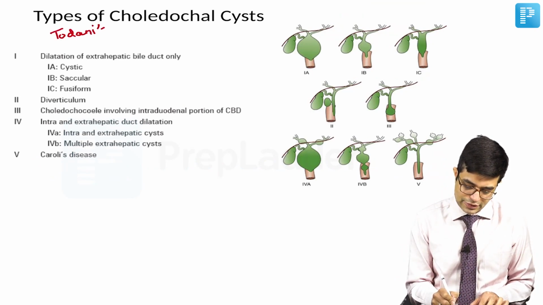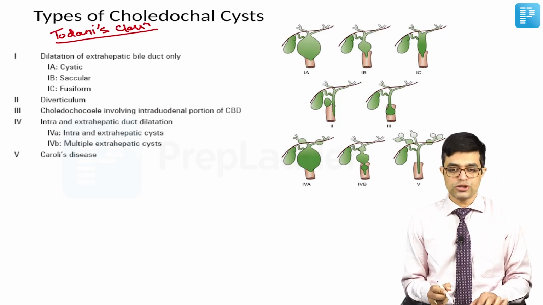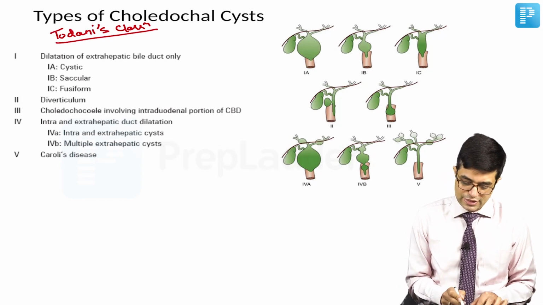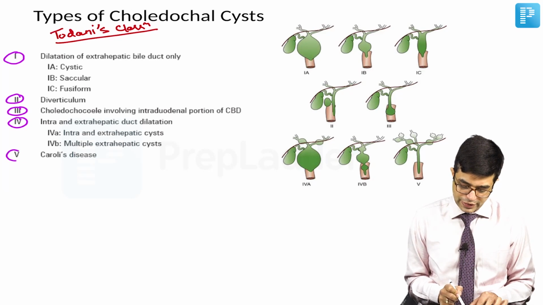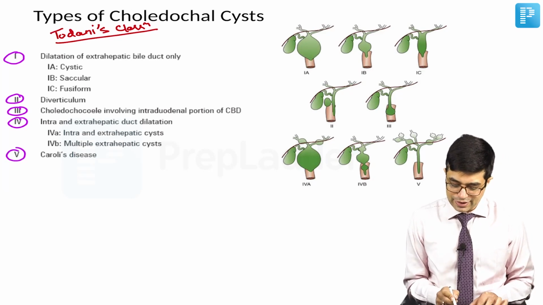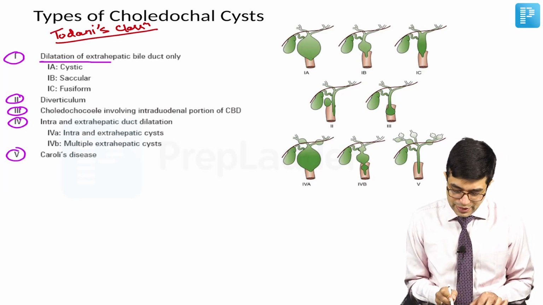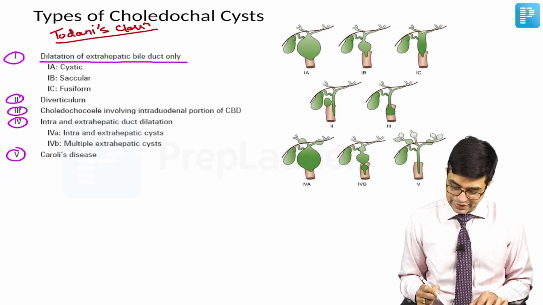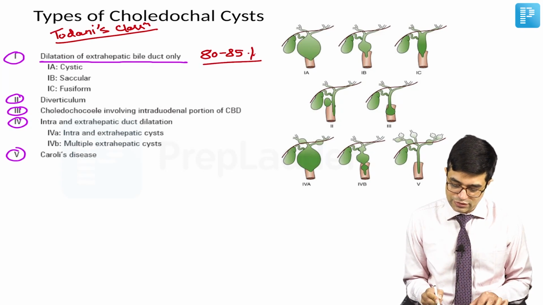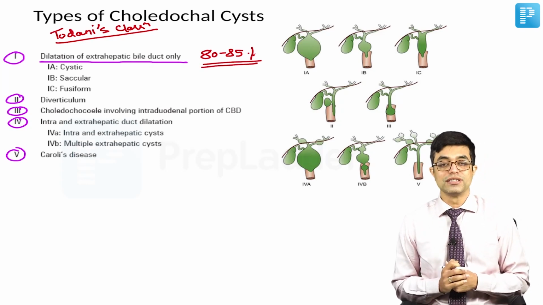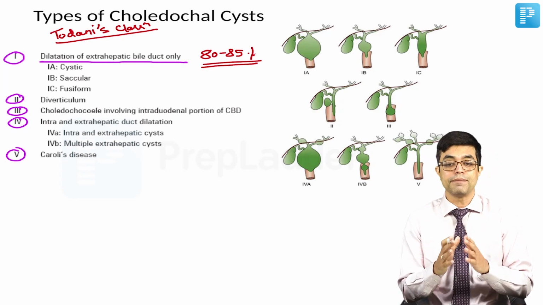This is the Todani's classification which we follow. According to Todani's classification, the choledochal cysts are divided into 5 types: 1, 2, 3, 4 and 5. Type 1, there is dilatation of the extrahepatic bile duct only. Type 1 is seen in 80 to 85% cases of children as well as young adults with choledochal cysts. So, most common variety is type 1.